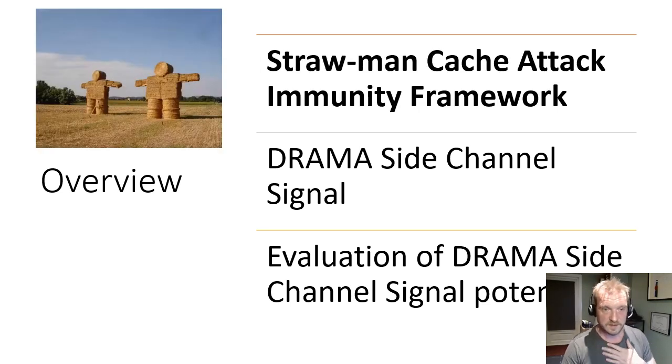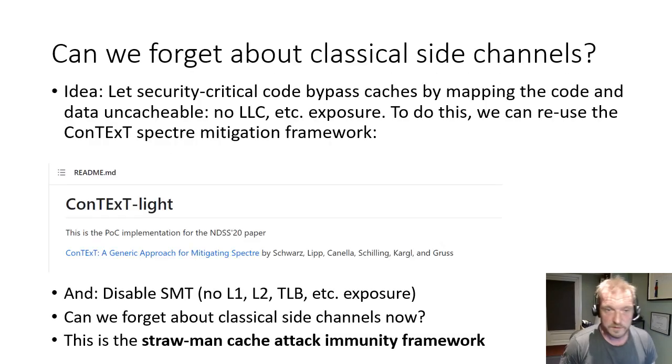All right, so let us describe the strawman cache attack immunity framework, the framework that will save us from all cache attacks. We want to forget about classical side channels in the sense that we want to apply a framework that will make this insecure code, which is susceptible to these classical side channel attacks, safe. We want to make the problem go away. The strawman design that we propose is to map all of the code and all of the data that it accesses to uncacheable. This means that it will not leave a trace in the cache.